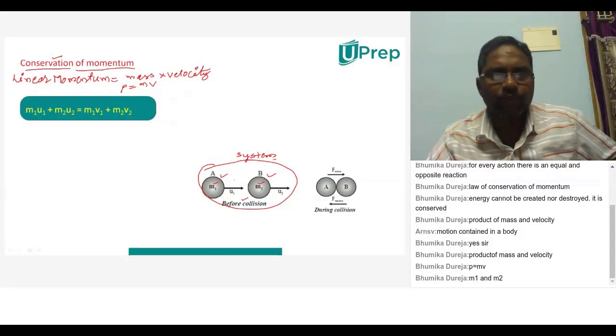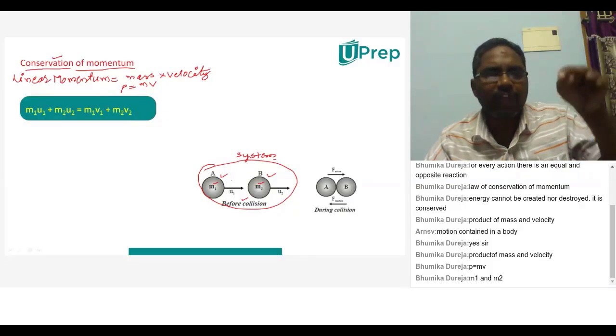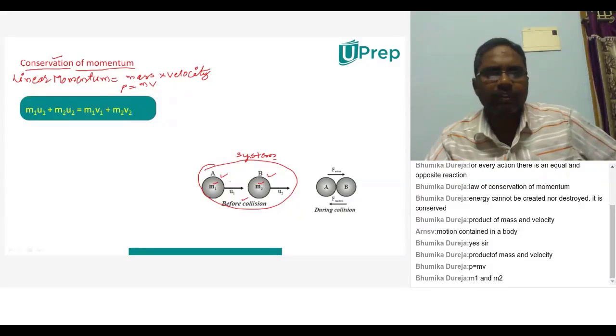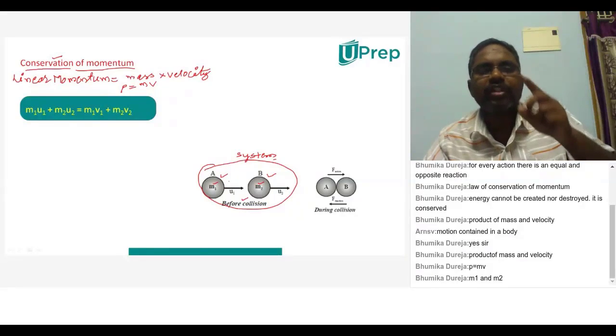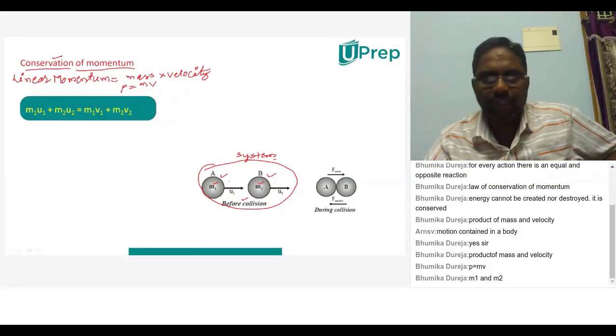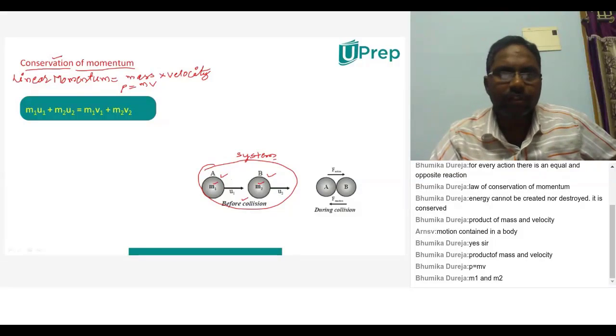In order to prove it, first you have to understand the equation form, and after understanding the equation form, we are going to derive it. We are going to derive it using Newton's third law of motion. And see here, what is the linear momentum equation? Just now I wrote it here. What is that equation? Mass into velocity.